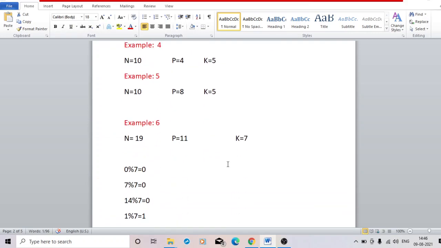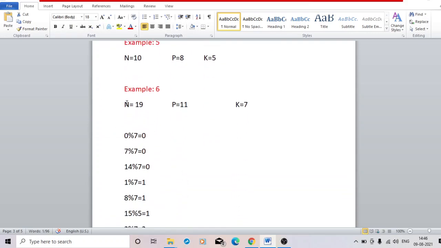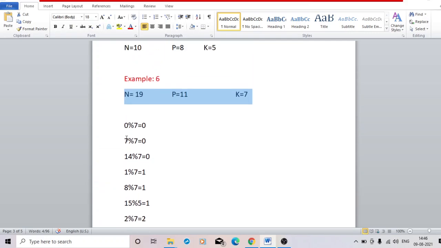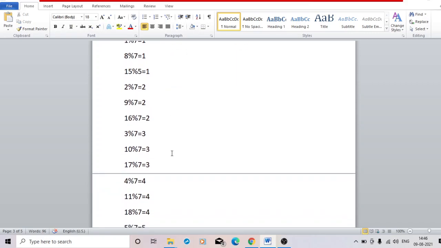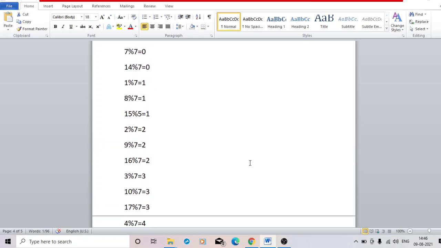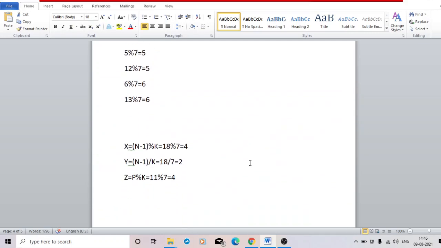Now I am showing you another example for n equal to 19, p is 11 and k is 7. As n is 19, it will be 0 to 18, total 19 gases. Now see when p comes here. To find out, I am using 3 integers x, y and z.